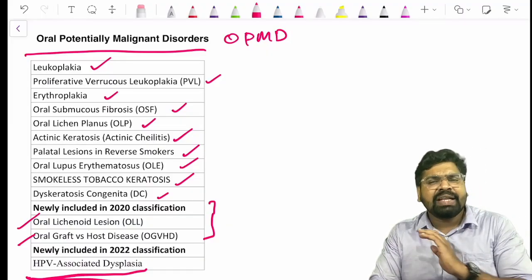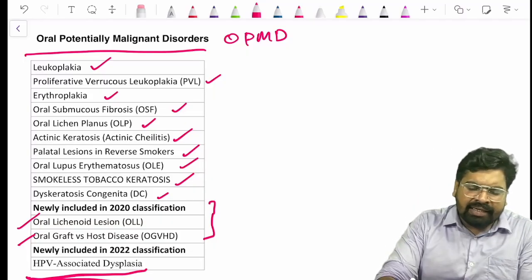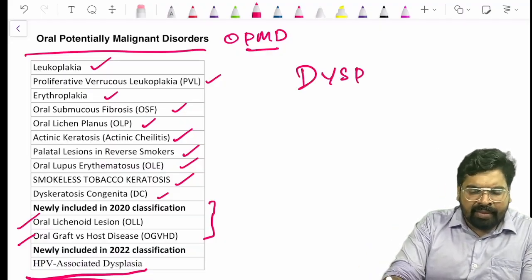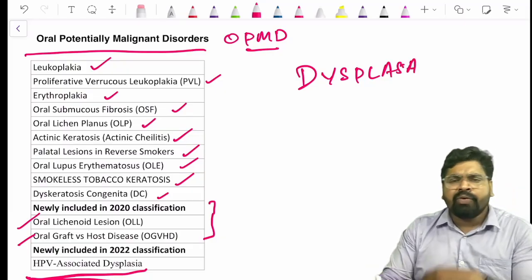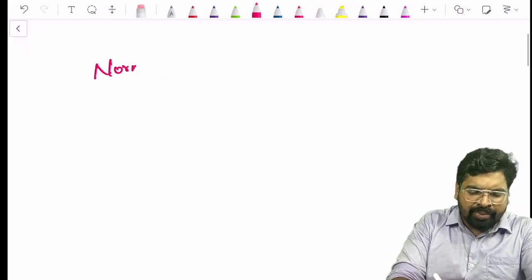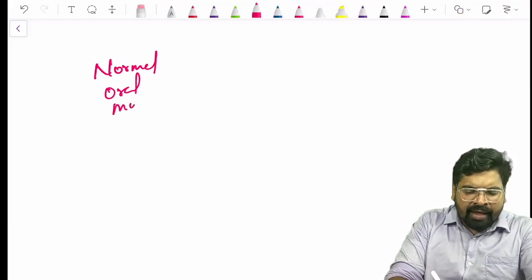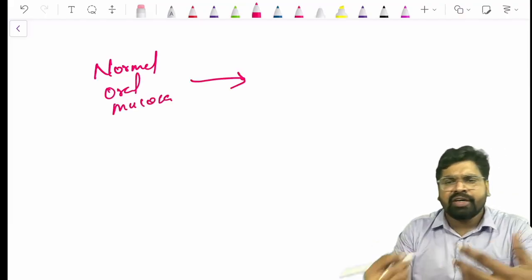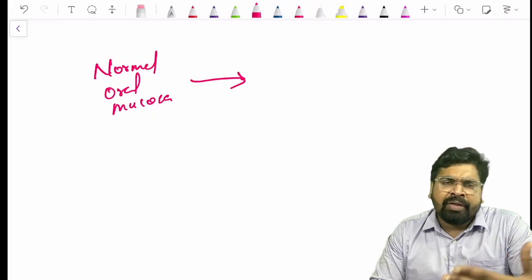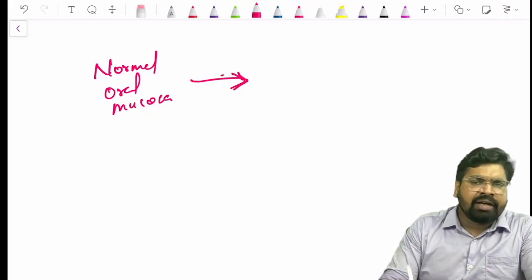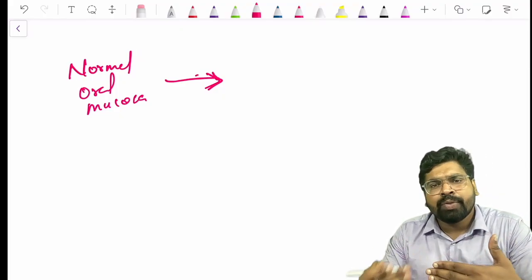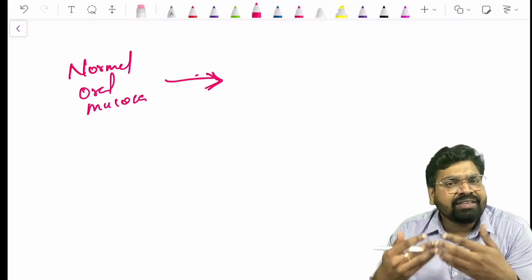Now it is very simple to tell a lesion to be an OPMD: we should see dysplasia. You know that we have a normal oral mucosa, and when this normal mucosa is subjected to an insult, like smoking, any tobacco products or alcohol, some kind of changes will occur in this mucosa, in the epithelium.